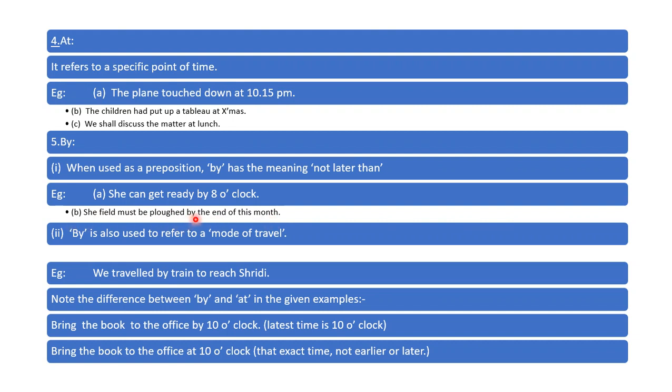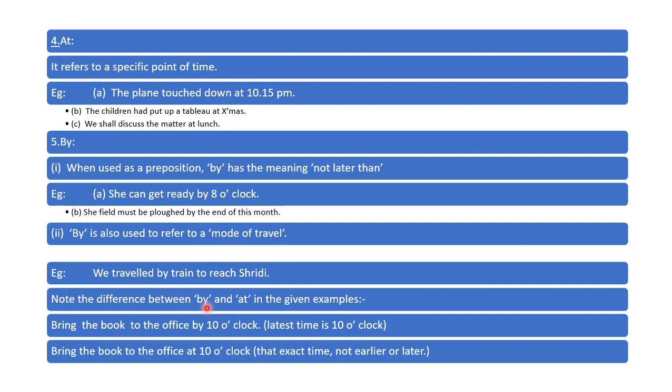So this is the use of by. By is also used to refer to a mode of travel. See, by the train, by bus, by plane. So we use by. By is used to refer to a mode of travel. We traveled by a train to reach Shirdi. By train, by bus, by cycle, by bike. That is mode of travel.